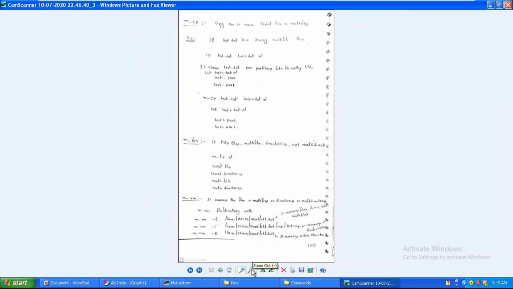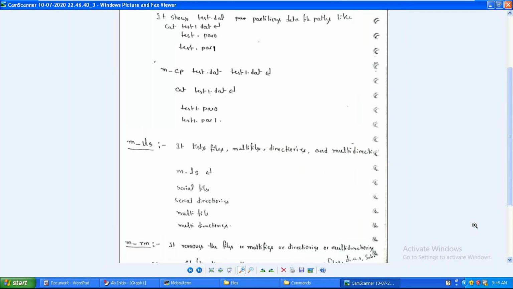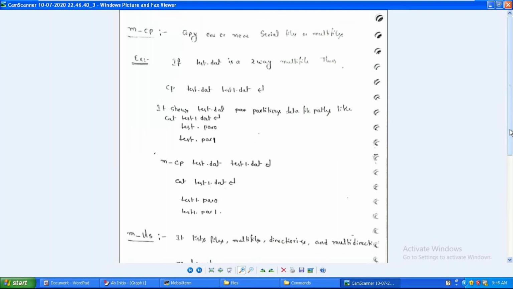Okay, cp command. What is cp? It is used to copy a file from one location to another. With the help of this, I can copy any Abinitio object from one path to another path. It copies one or more serial files or multifiles.